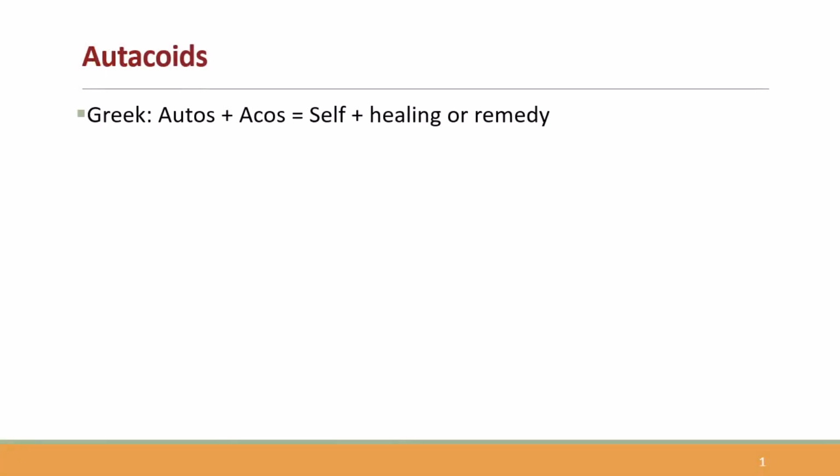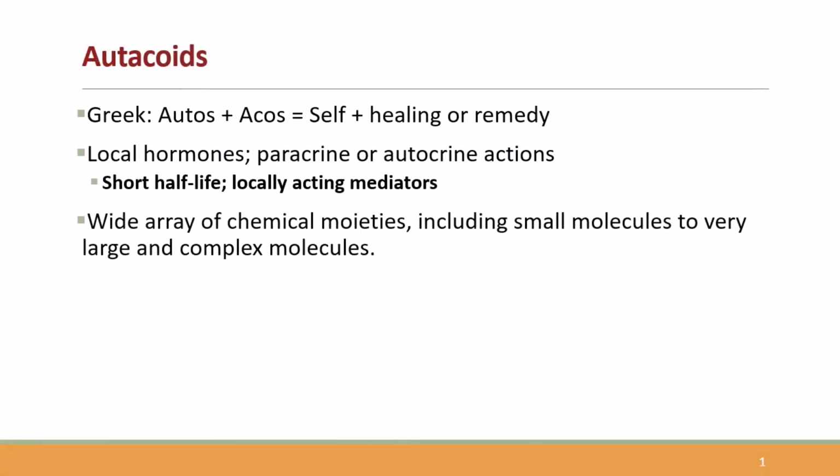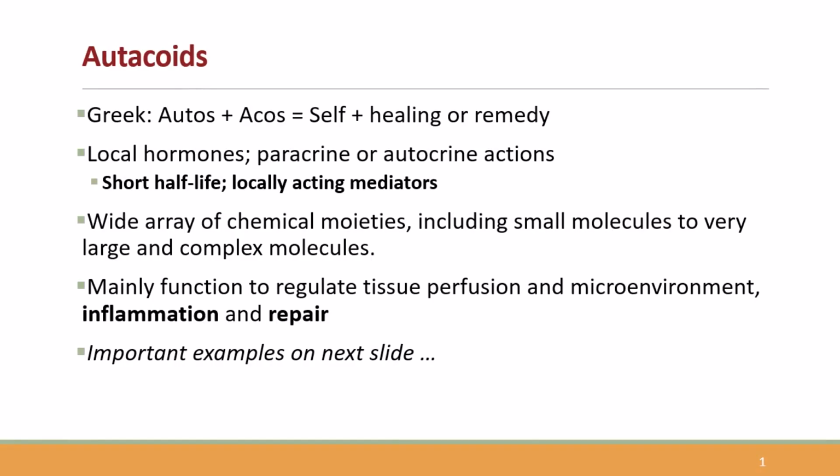Autacoids are locally acting chemical mediators derived from various sources. They function in a paracrine or autocrine manner and have a short half-life. Their main role is to regulate local tissue responses such as inflammation, blood flow, and healing. The key point here is that they act locally but have powerful systemic implications.